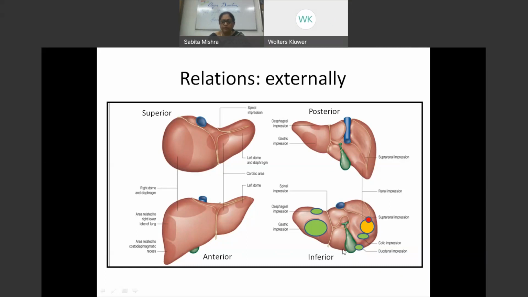The loops of the duodenum will be coming and covering this part. The caudate lobe is related to the omentum. So the inferior surface is the one which is related to the viscera. Here we also have the gastric impression and the esophageal impression, which would be posterior inferiorly. The viscera are coming and getting related to this. And this is the fossa for the gallbladder.